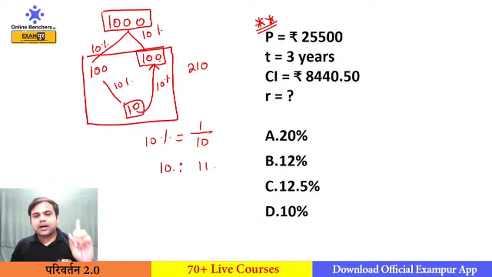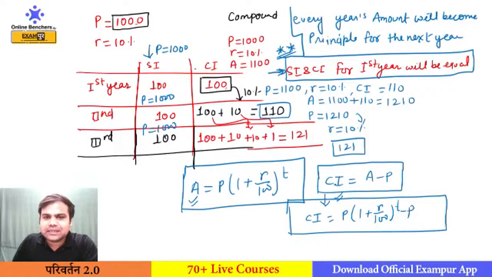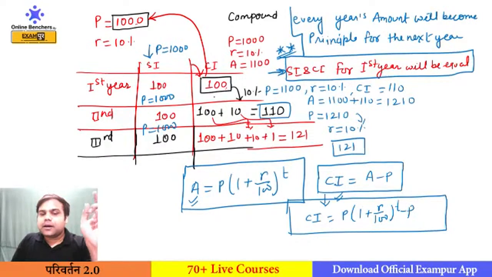If you know that whatever be the interest on first year, let me show you the table. On first year, the CI is 100, and this 100 is completely coming from the principal itself, right? But from second year, this 110 is not only coming from this 1000. In 110, this 10 is coming from the interest of first year.